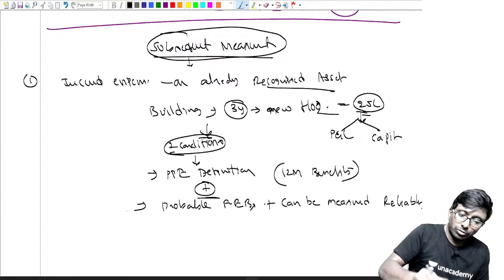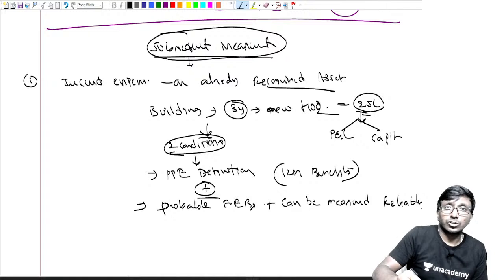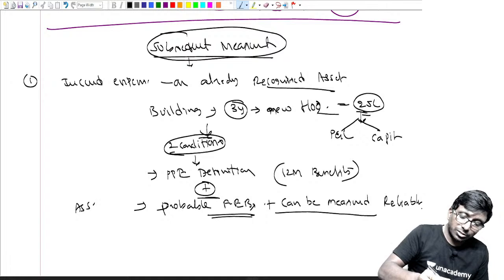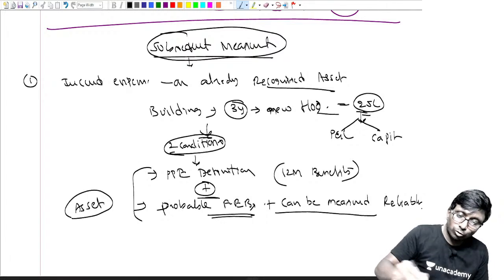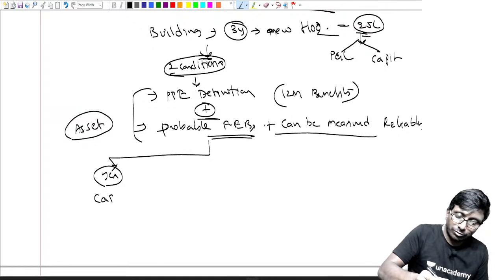So this is PPE definition. Probable future economic benefits inflow, and it can be measured reliably, this is nothing but asset condition, my dear. If you satisfy both the conditions, then simply we will say capitalize it.